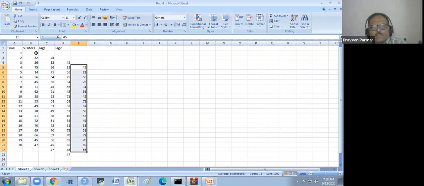Suppose this and this are the same. This and this are a pair, and this day and this day are working. Suppose we could say that this lag 0 is a festival day, and the lag 2 is also a festival day, and lag 4 is also a festival day.